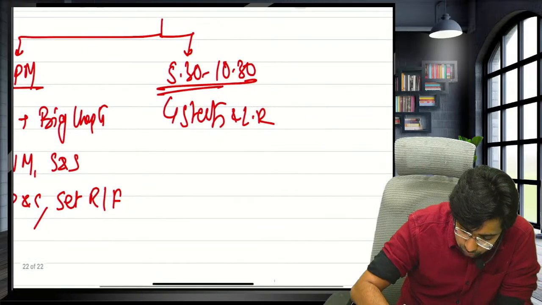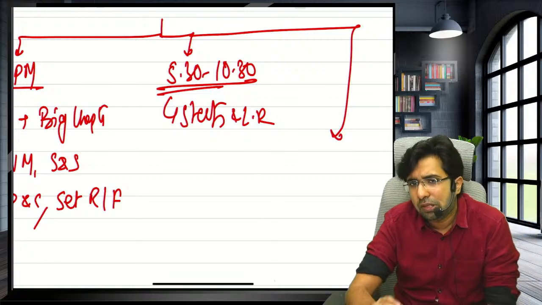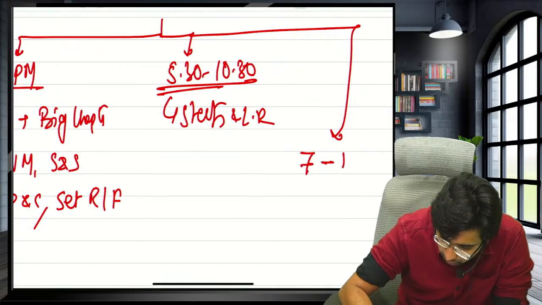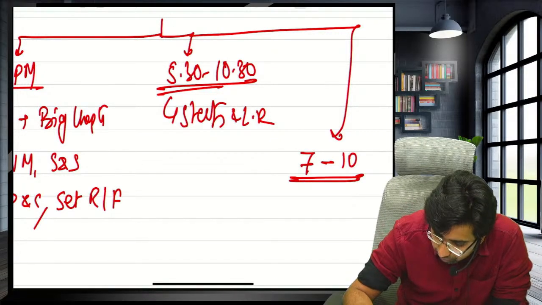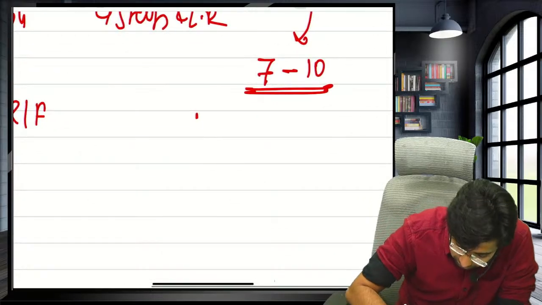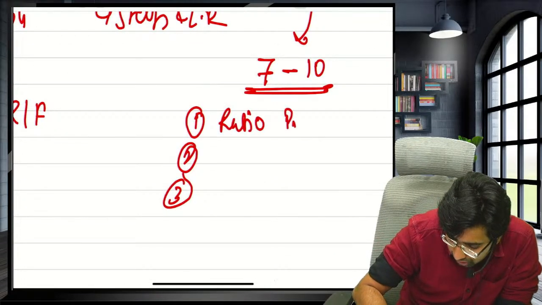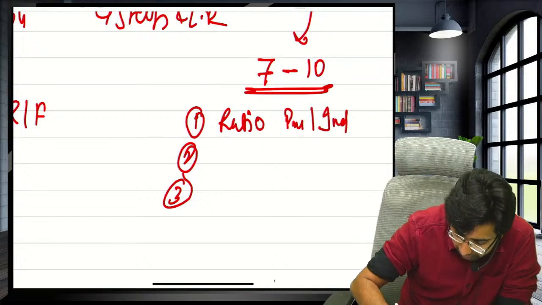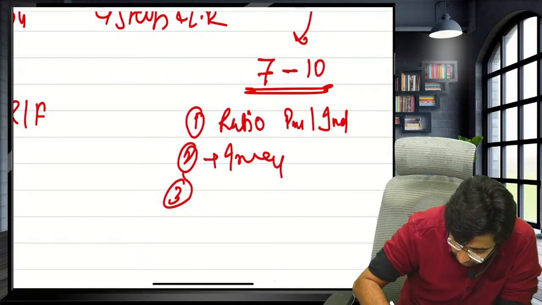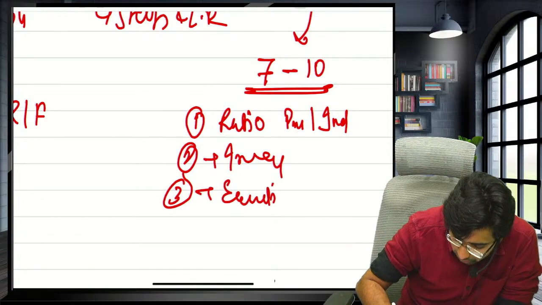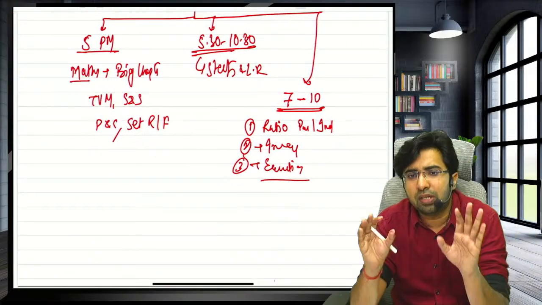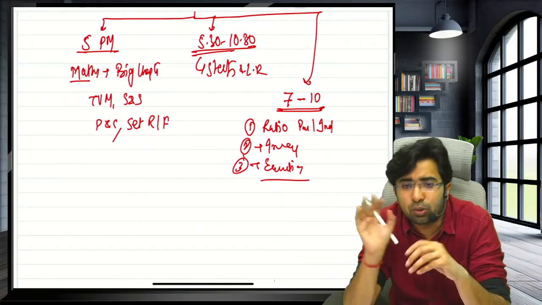And what you can do tomorrow morning, guys, for example, you wake up at 7, and from 7 to 10 you are free. Try to go for the easy chapters like ratio, proportion and indices, inequalities. You can cover equations. You can keep some chapters for tomorrow morning. There is no issue in keeping some chapters for tomorrow morning.